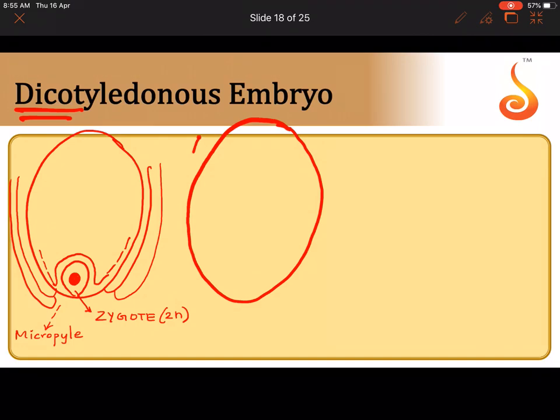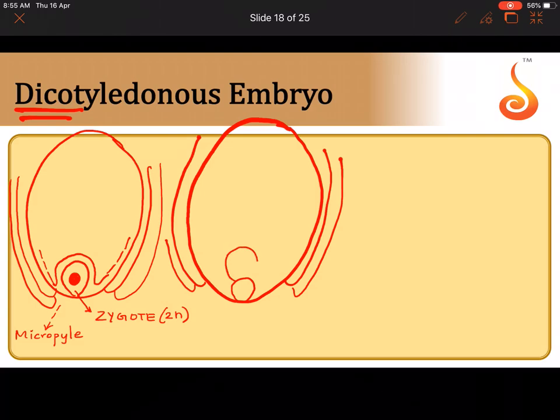For a very short period of time, the zygote becomes a two-celled structure. What was one-celled will now become a two-celled structure. How did this zygote become a two-celled structure? By undergoing transverse division, that is mitosis. Now we can call this two-cell structure the early embryo or pro-embryo. Only two cells are there in the zygote.